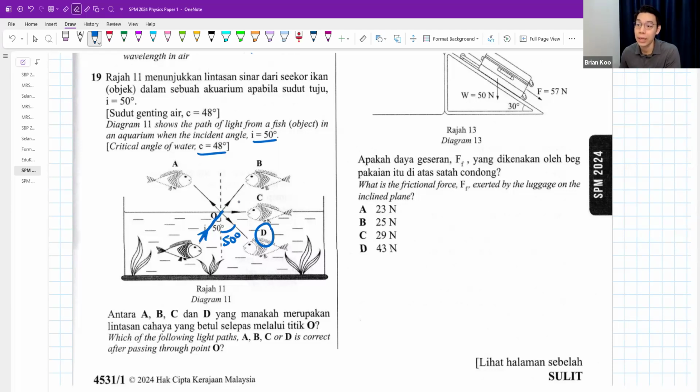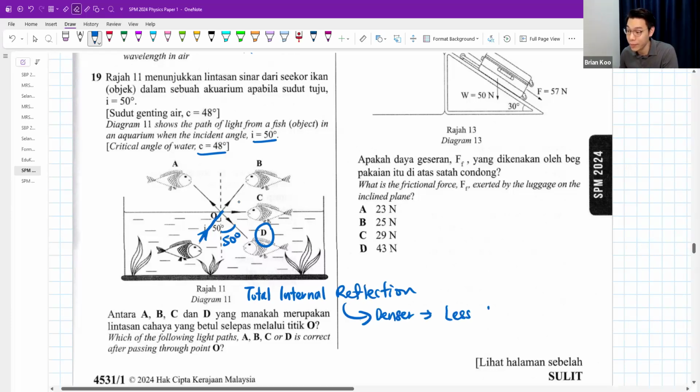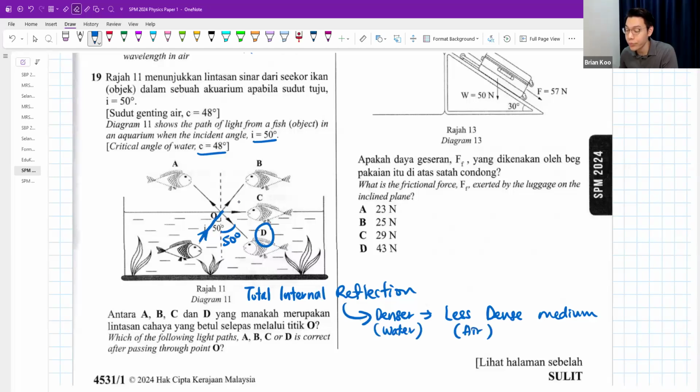How do I know? Because it fulfilled two criteria. Number one, light is trying to go from a denser to a less dense medium. In this case, it is trying to go from water to air. That's the first criterion. The second criterion, the incident angle is greater than the critical angle.